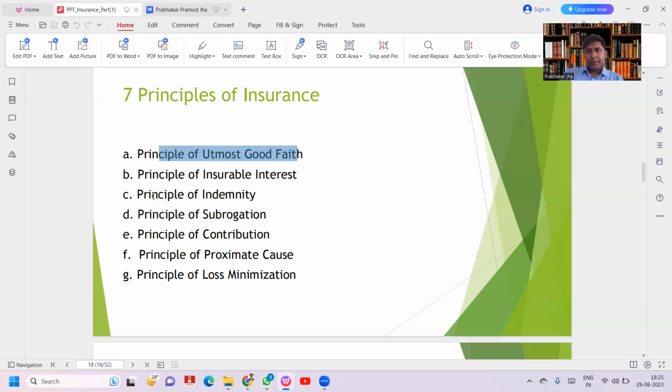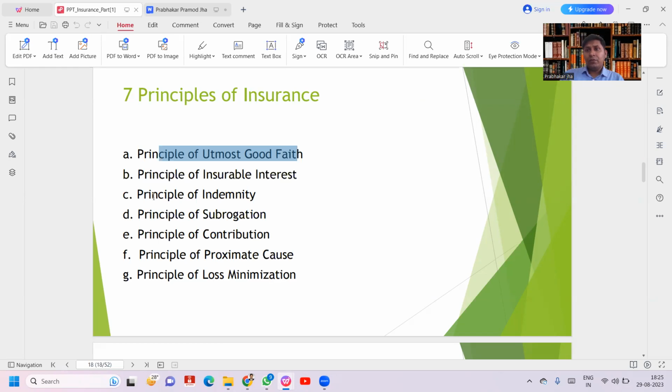Indemnity has two subparts, the principle of subrogation and the principle of contribution. So the principles of contribution and subrogation are part of indemnity. If indemnity is not applicable, then subrogation and contribution are also not applicable. So the principle of indemnity is not applicable in life insurance and Mediclaim because we cannot value a human being.